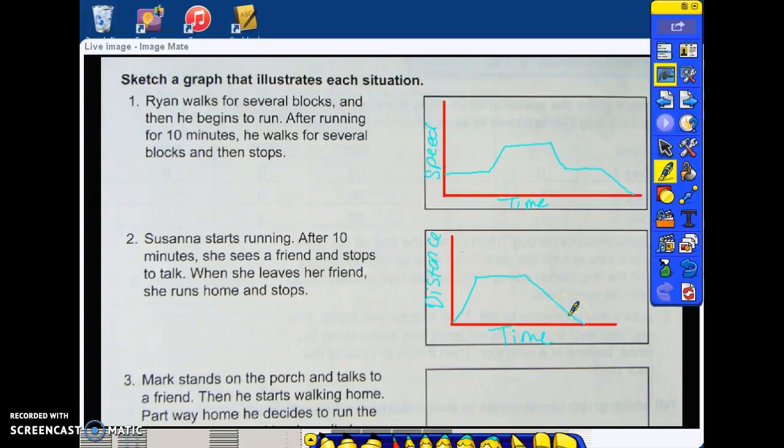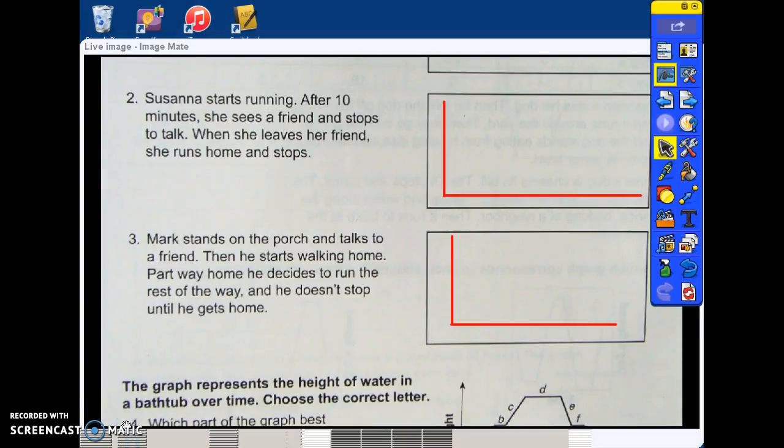she runs back home. Number 3, Mark stands on the porch and talks to a friend. Then he starts walking home. Partway home, he decides to run the rest of the way, and he doesn't stop until he gets home. We are going to do time compared to his speed.